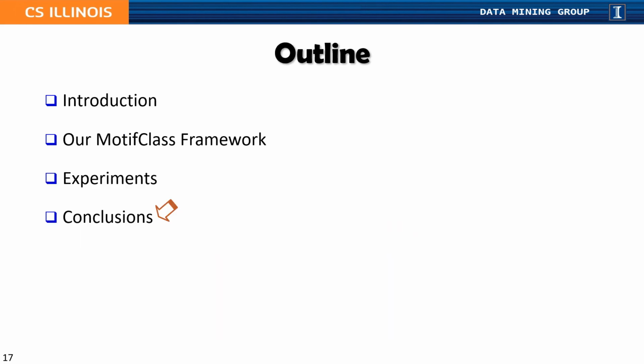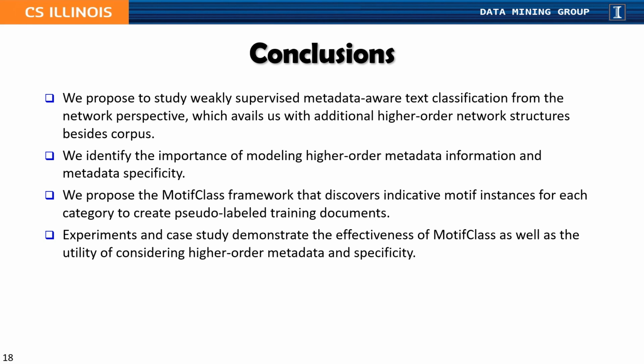To conclude our paper, we propose to study weakly supervised metadata-aware text classification from the network perspective, where we identify the importance of modeling higher-order metadata and metadata specificity. We propose the MotifClass framework that discovers indicative motif instances for each category to create pseudo-labeled training documents. Experiments demonstrate the effectiveness of MotifClass as well as the utility of considering higher-order metadata and specificity.